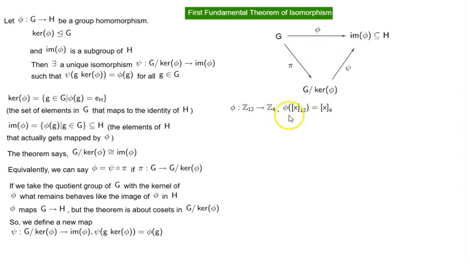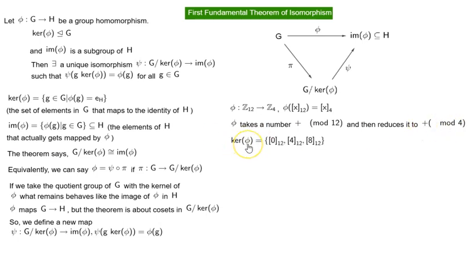And phi is the mapping between G and say H. Image of phi is a subgroup of H. So in other words, phi takes a number addition modulo 12 and then reduces it to addition modulo 4.